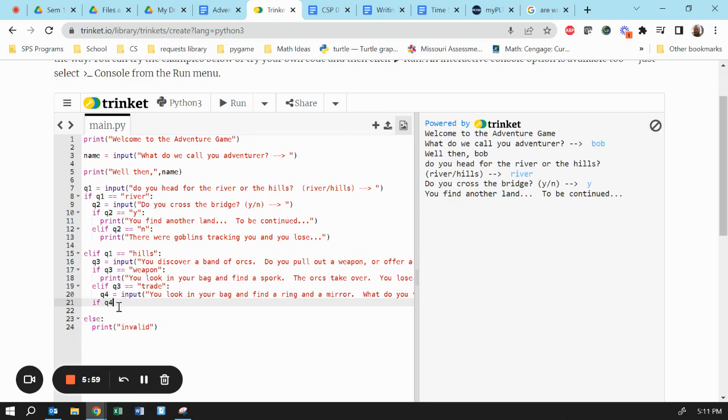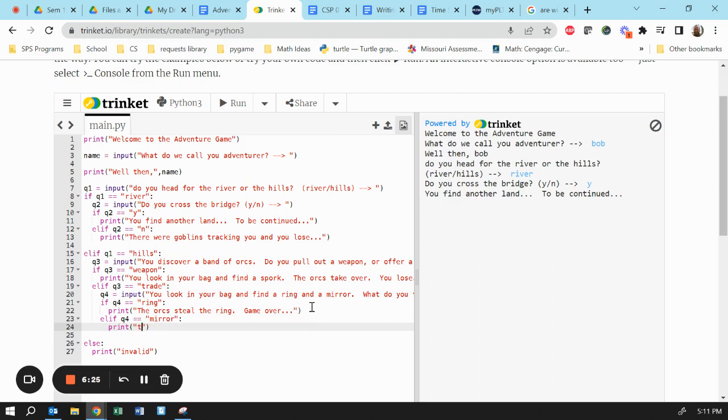If Q4, this is wrong indentation. That's the biggest error you're going to run into. All right, if Q4 equals ring, print the orcs steal the ring, game over. Well, if Q4 equals mirror, let's come up with something creative here.